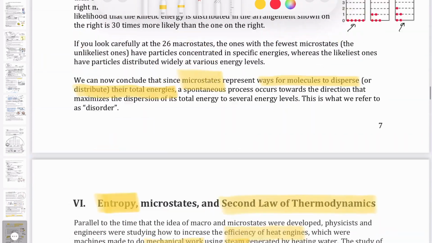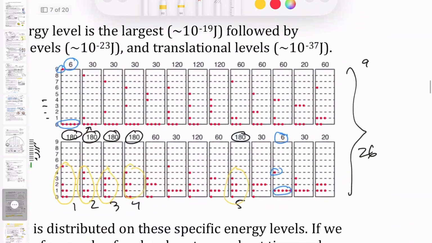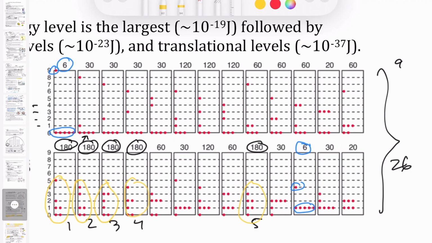And this actually makes a lot of sense because I'm going to go back to the experiment I showed you earlier, which is trying to figure out how many different ways I can put 6 particles to get a total energy of 9. The idea here is that I could go from this into that because there are only 6 microstates here and 180 microstates there. So I could go from a macrostate that looks like this to one that looks like that, because it goes from fewer microstates to more microstates. But I cannot go from this to that.